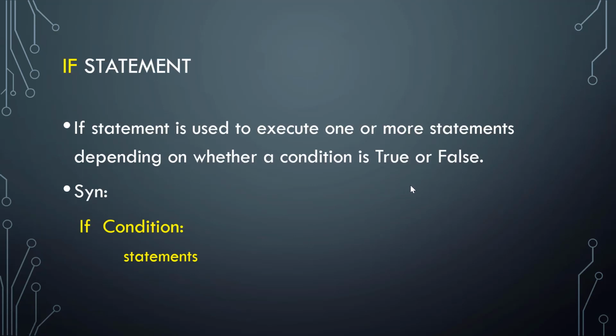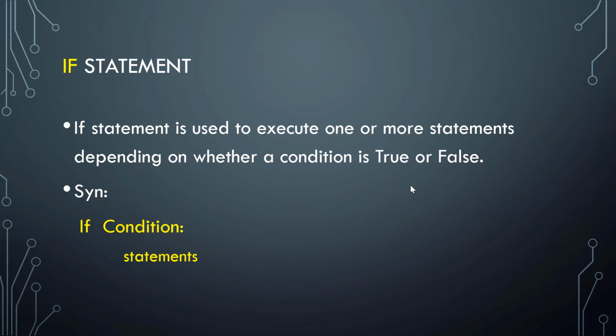It's a statement used to execute one or more statements depending upon whether the condition is true or false. If the condition is true, then it is going to execute a set of statements. The set of statements is said to be a suite in Python. In other languages like C, C++, Java, people will say block. There people use curly braces to denote a block, but here we don't have curly braces. So we need to use something like